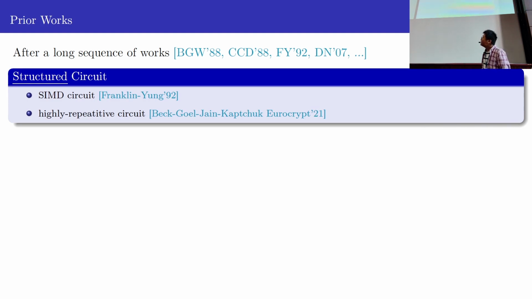First, if you want to evaluate a structured circuit, for example, a SIMD circuit, which is just the same copy of the circuit many times, then you can do it achieving scalable efficiency. And a recent work by Beck et al. also extended this to a larger family, which they call highly repetitive circuits.